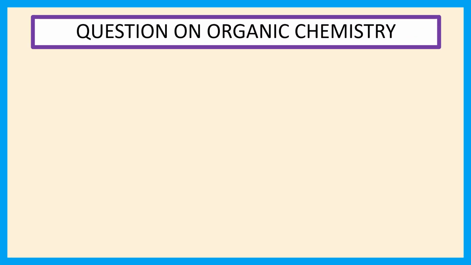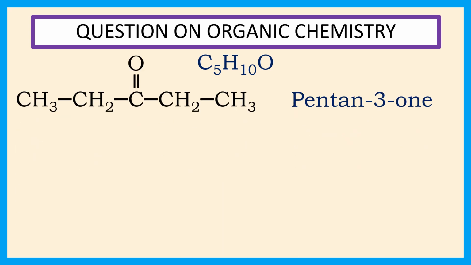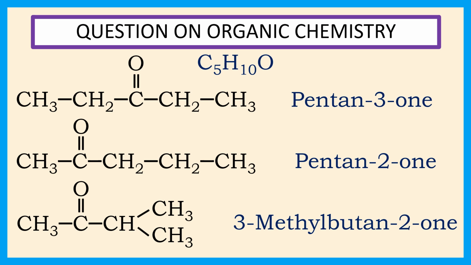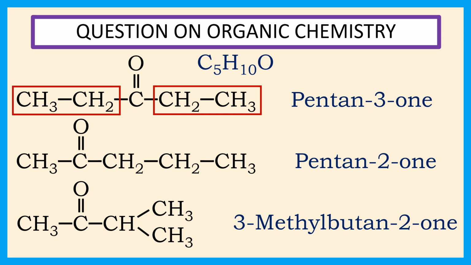The given molecular formula is C5H10O. A total of 3 metamers is possible for this molecular formula, which are pentan-3-one, pentan-2-one, and 3-methyl-butan-2-one. In pentan-3-one, 2 ethyl groups are on either side of the functional group.